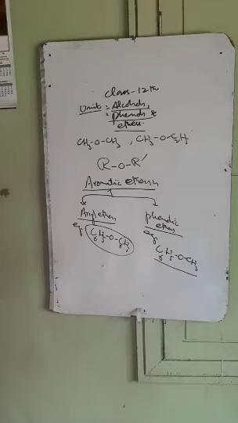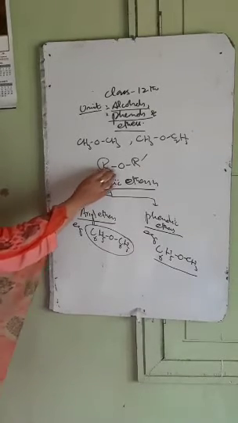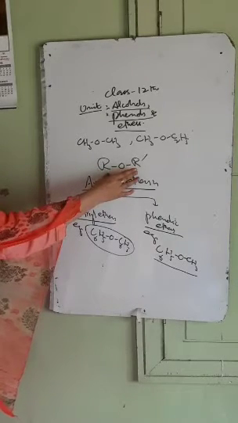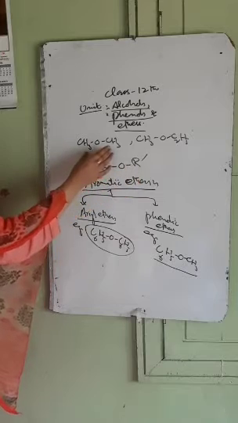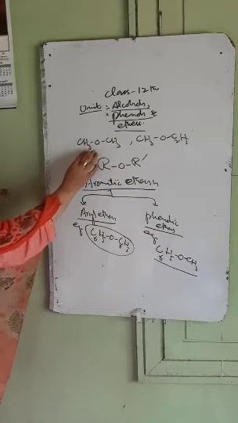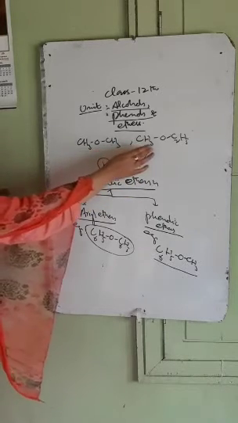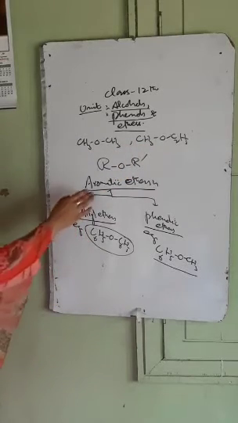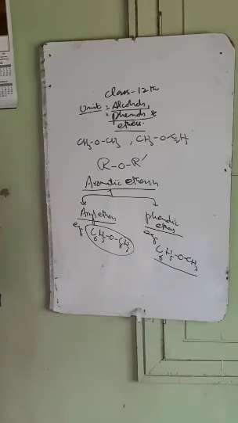Now we have the second important classification of ethers: they are also classified into aliphatic ethers and aromatic ethers. Aliphatic ethers are those where R and R dash are the same or different alkyl groups. Example, CH3OCH3, CH3OC2H5. Similarly, aromatic ethers are of two types, aryl ethers and phenolic ethers.